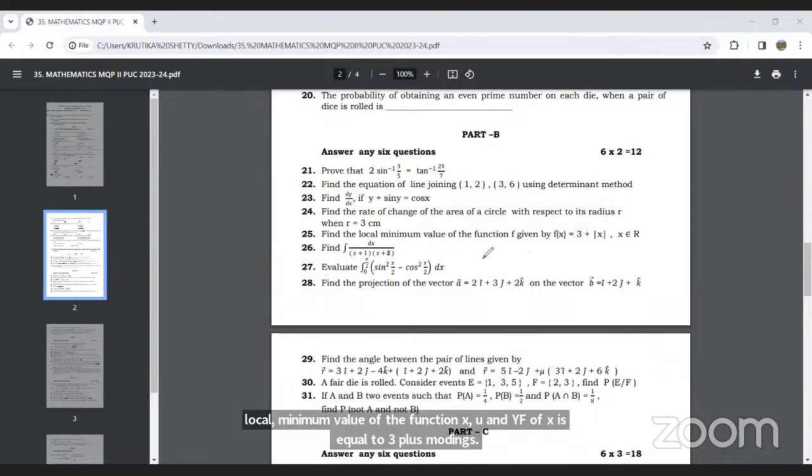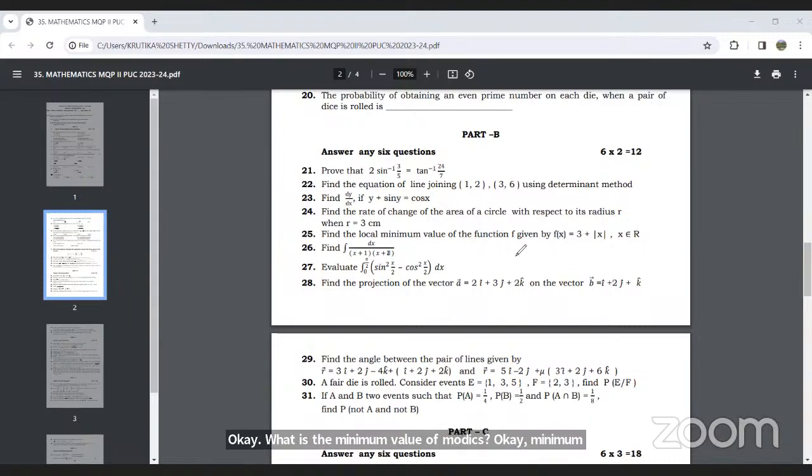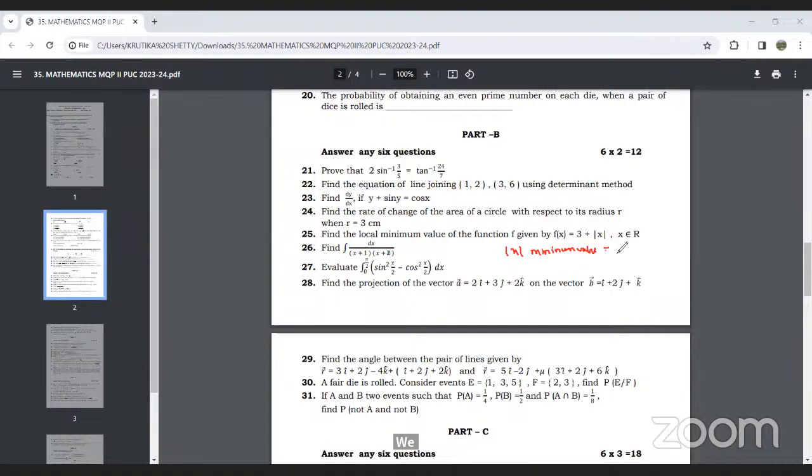So we know mod x. What will be the minimum value of mod x? The minimum value of the mod function, mod x, is 0.